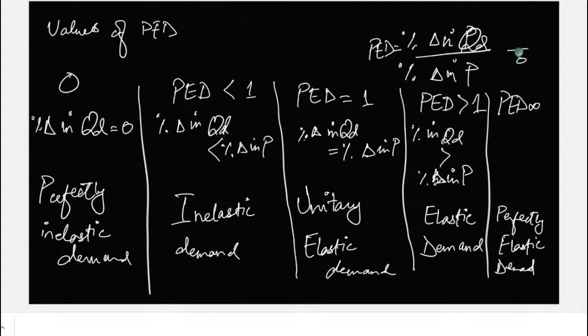It means that all the quantity demanded is at a certain price. If there is even a minute change in price, as small as 0.000001%, something almost equal to 0%, the quantity demanded does not exist. There would be no demand at all if the price rises by just a very tiny bit. So that would be the case of perfectly elastic demand.